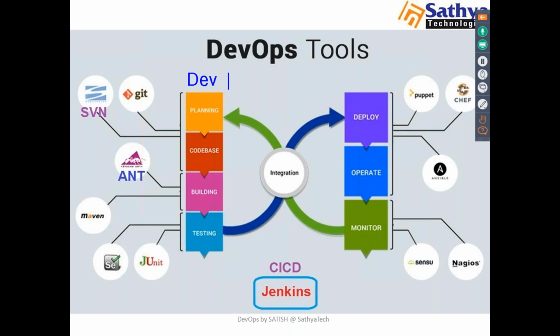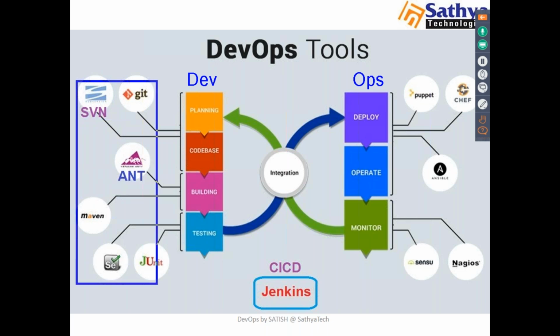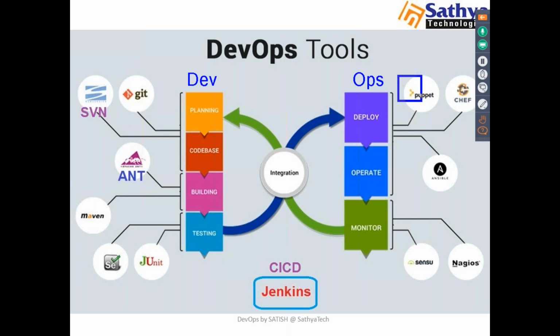One is tools for development and tools for operations. Tools for dev and ops. So here we have different tools like SVN, Subversion, Git, and Maven, Selenium, JUnit, and Puppet, Chef, Ansible, and Sensu, Nagios, and we have Jenkins.